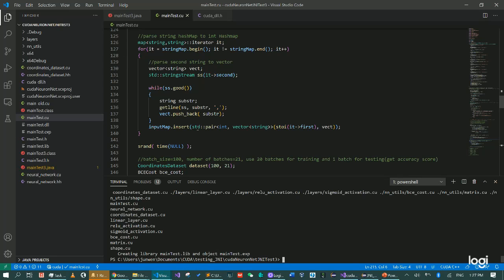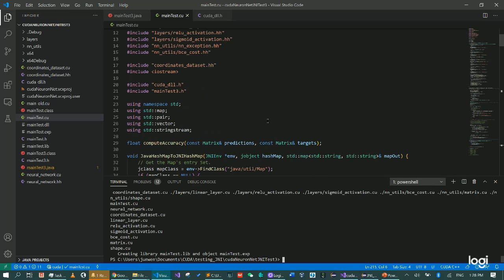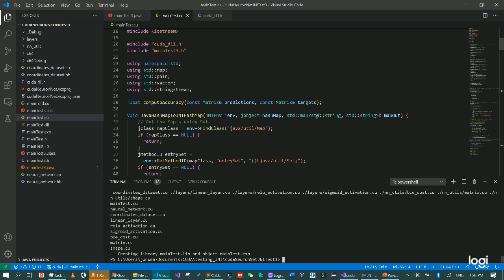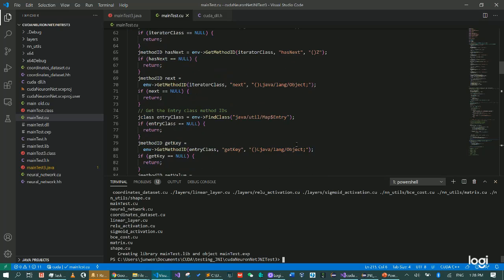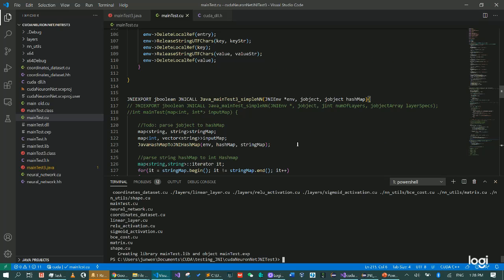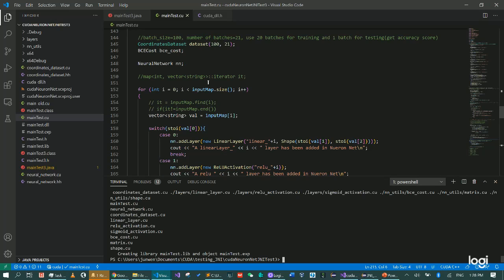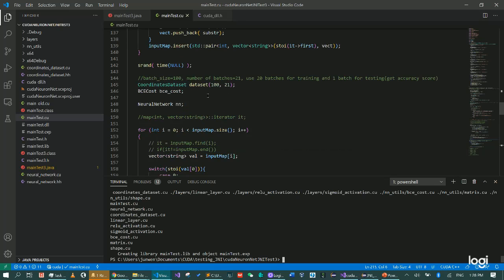I just cloned basically from test 1 to test 2 and test 3, and what I'm trying to do here is to get a string map with the key as a string and also the value as a string. So what I need to do after I get this map from the JObject is, in the main method, parse this map of string into the map of int and vector of string.